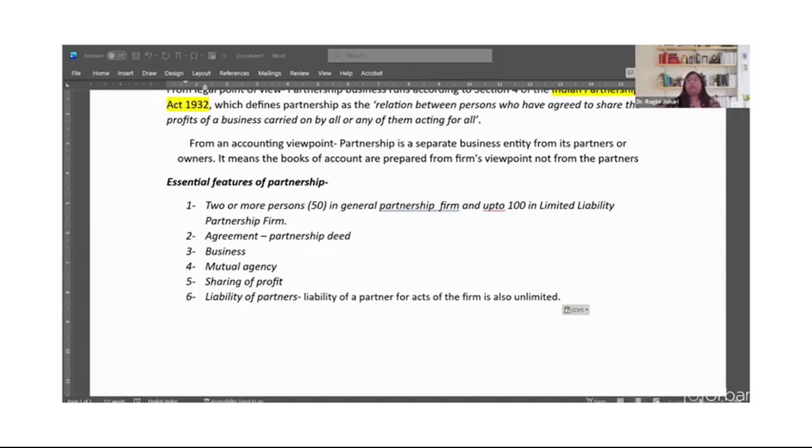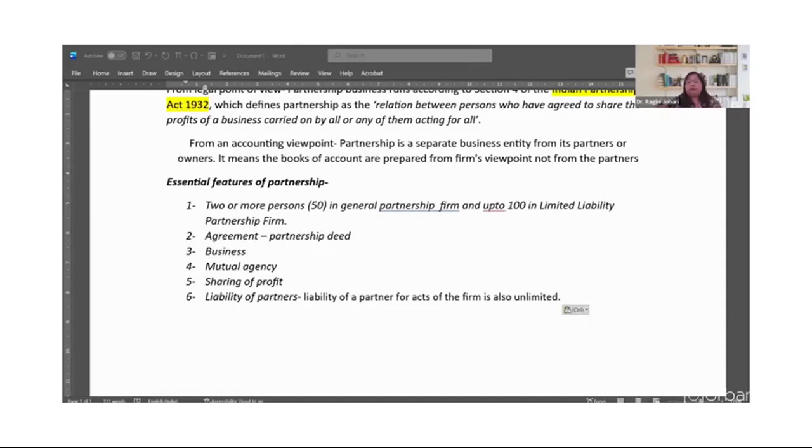Right? This means that in case of any losses or in the situation when the firm is unable to pay the debts on its own, the partner's private assets can also be used.